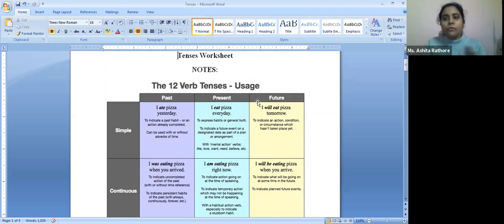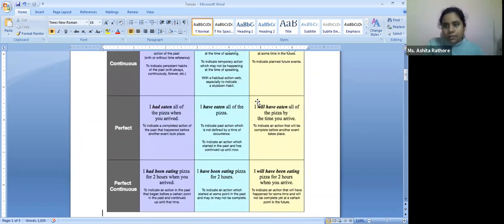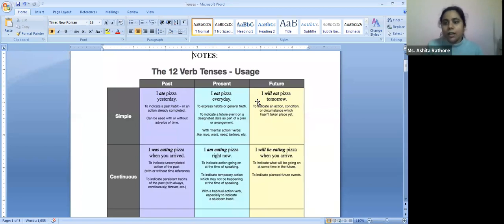All right, now we are starting off with the topic. We are quickly going to revise this, and you all must have seen this particular table somewhere or the other. The easiest one that there is. So we have 12 tenses: past, present, and future, with simple, continuous, perfect, and perfect continuous. All of these 4 subparts have their own very specific usages. So very quickly, we'll go through the image where the usage is already given. But apart from that, there are very small nitty-gritties that we need to remember.